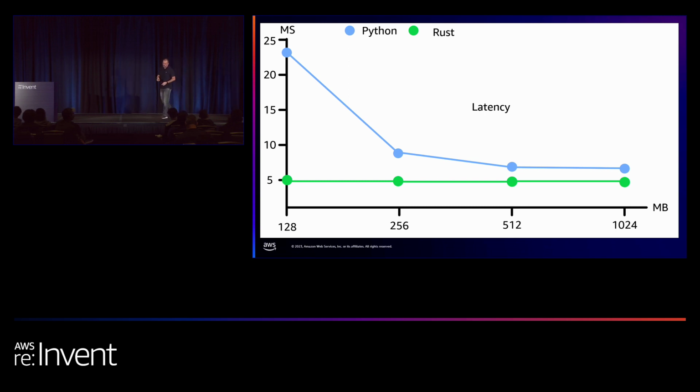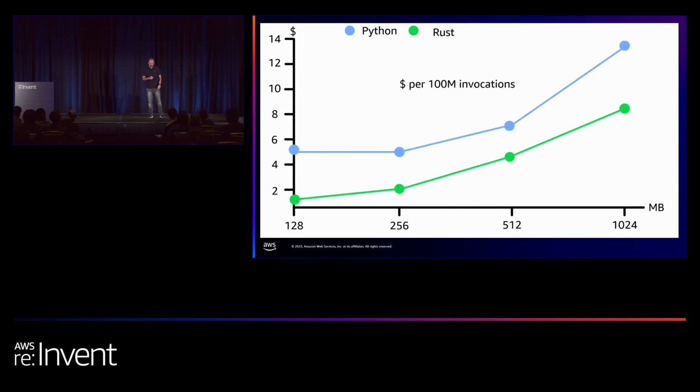You can see that for Rust, there isn't really any need to use anything that is more than 128 megabytes of memory. It's, I don't know, around 4 times faster than Python. And of course, paying much less money.